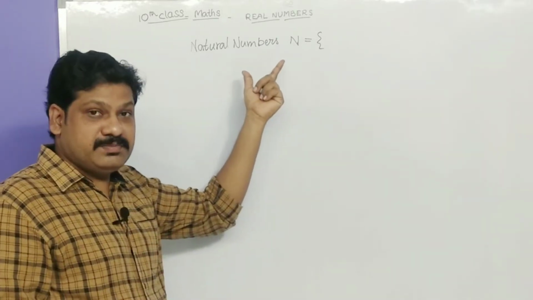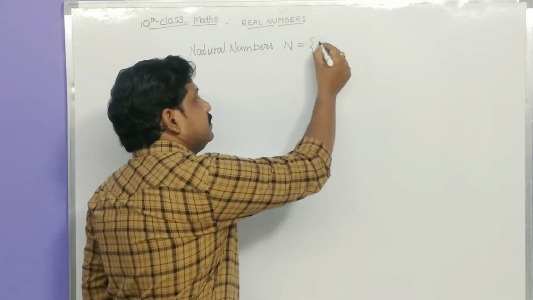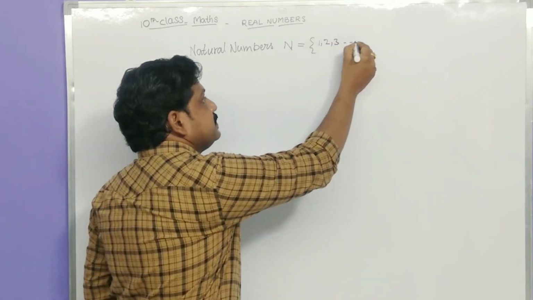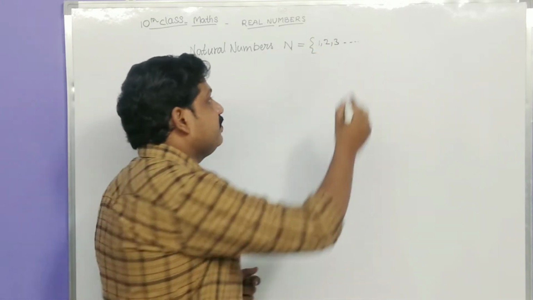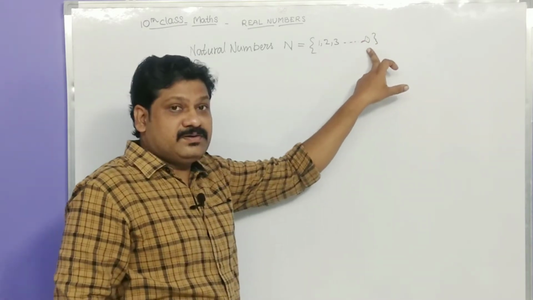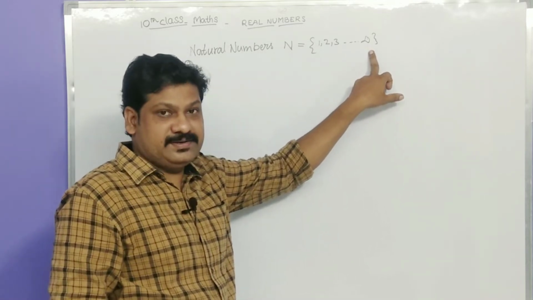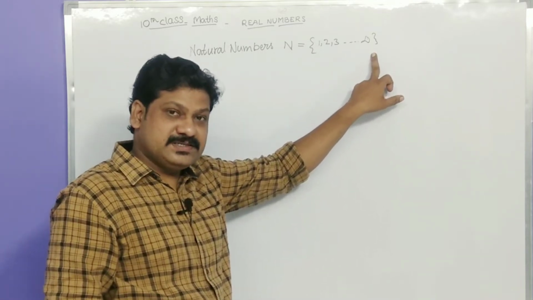Natural numbers are denoted by the letter N, and they start from 1, 2, 3 and so on up to infinity. What is this infinity? Infinity means there is no end.